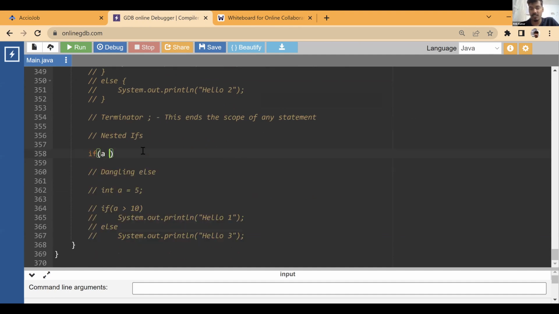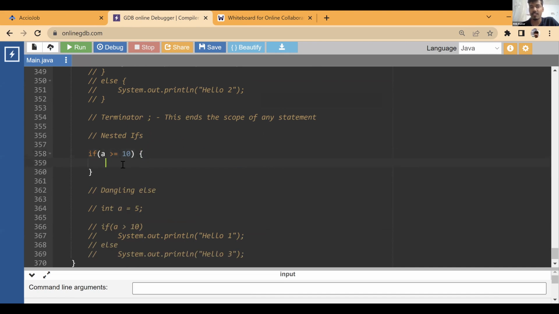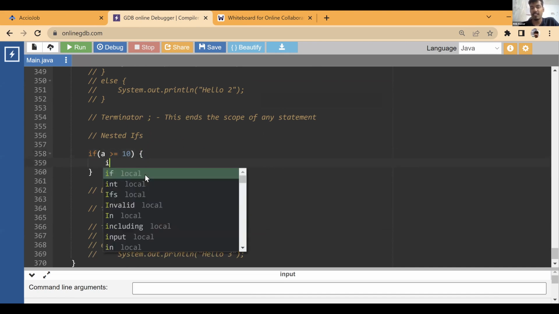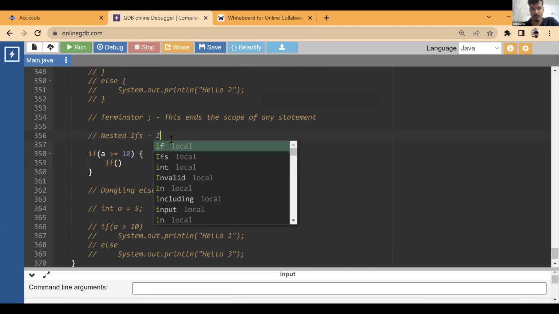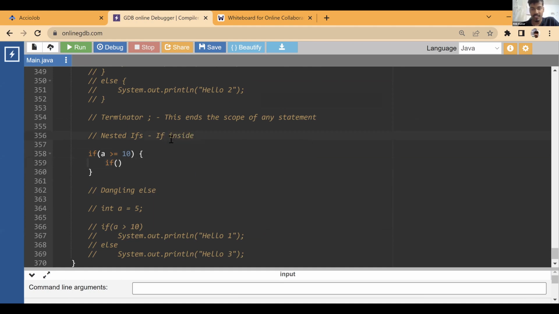So we can check if a is greater than or equal to 10, then we can go inside this if. Now inside this if, we can write one more if condition that is called nested if, an if inside another if. So this is simply an if inside another if. What does this mean? We have written one more if condition inside another if condition, right?